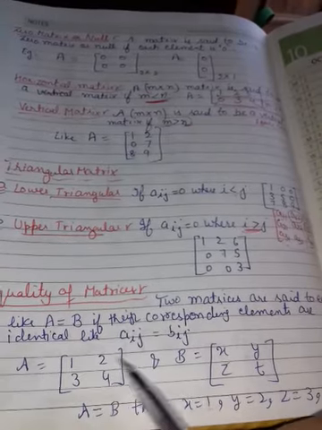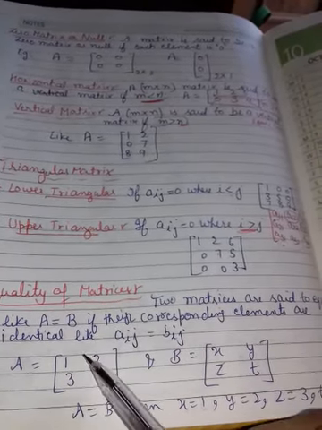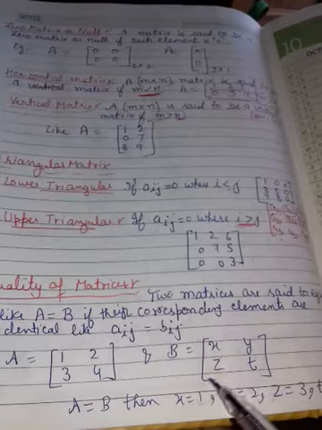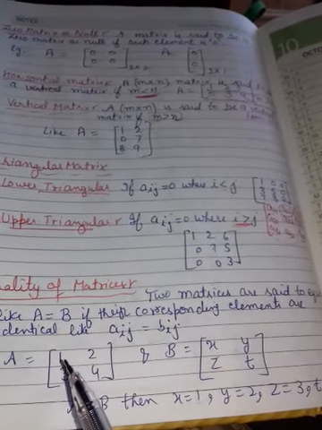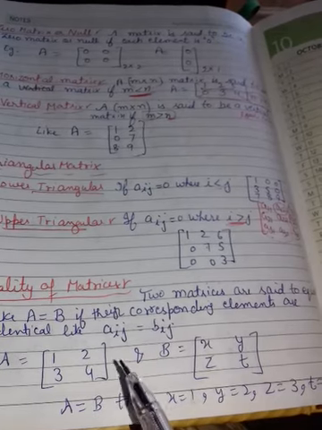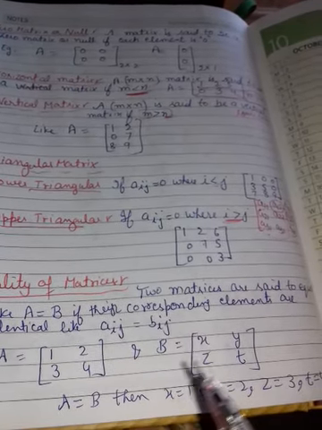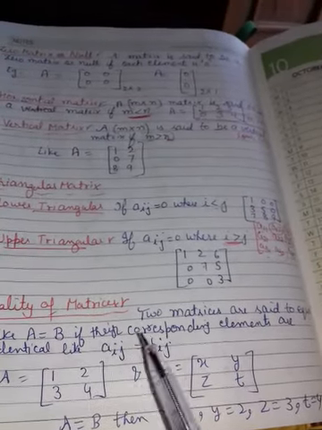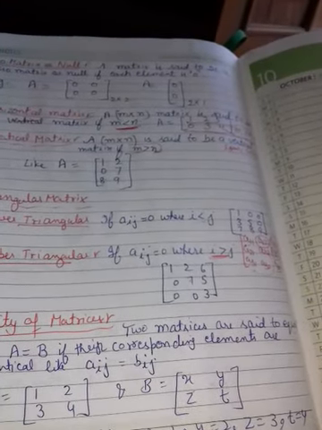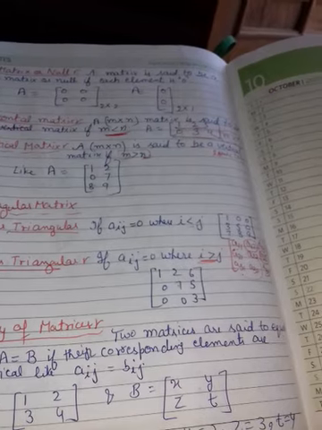Now see, what is the order of A? 2 by 2. And here also 2 by 2. Now you can compare the corresponding elements. 1 is equal to x, 2 is equal to y, 3 is equal to z, 4 is equal to t. It means this is known as equality of matrices. I hope you are getting. This is easy to get.